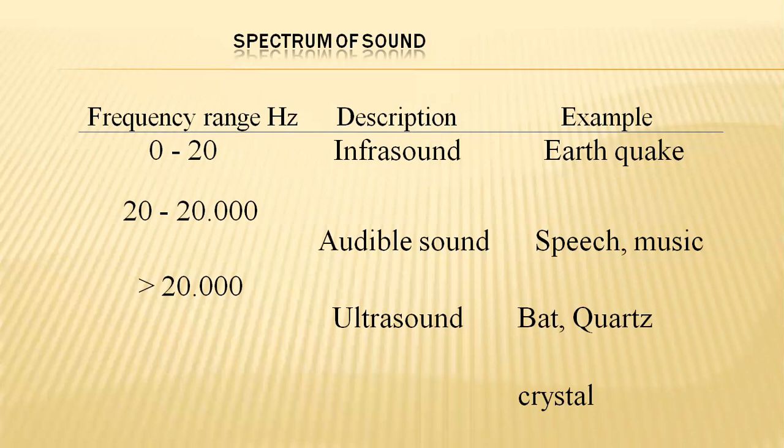The best example is our Richter scale, used for finding earthquake intensity: how much range the earthquake has reached, which we find on the Richter scale. Next, from 20 to 20,000 Hz is the audible range.